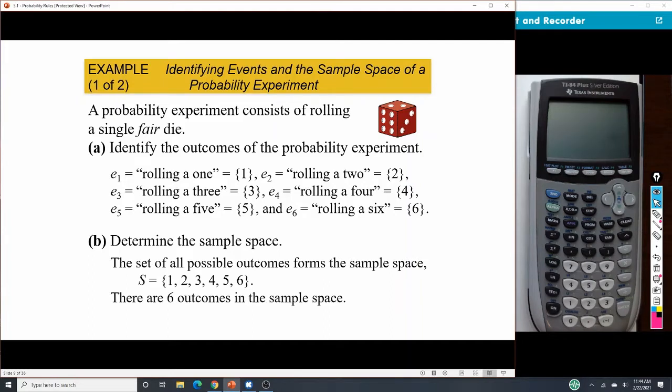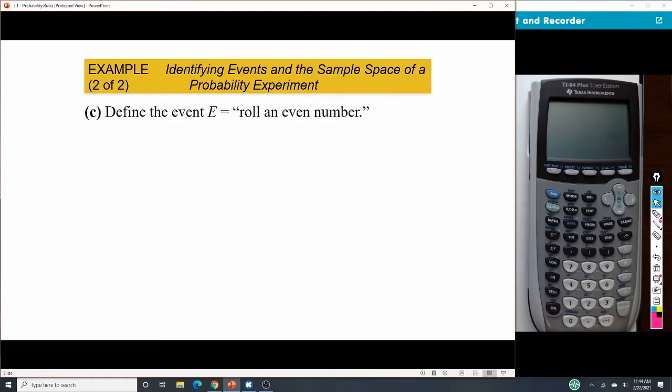And so we have 6 possible outcomes for our sample space. Now, notice here we define the event E. So we want to talk about a specific event, and that's rolling an even number. So what are the possibilities for rolling an even number? That means we're going to narrow this down to just the numbers 2, 4, and 6. We know that we have to roll an even, so these are the only possibilities of even numbers on our dice.